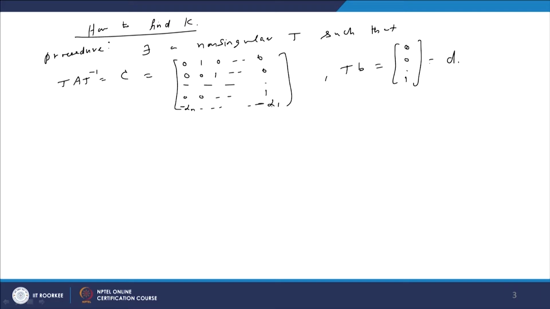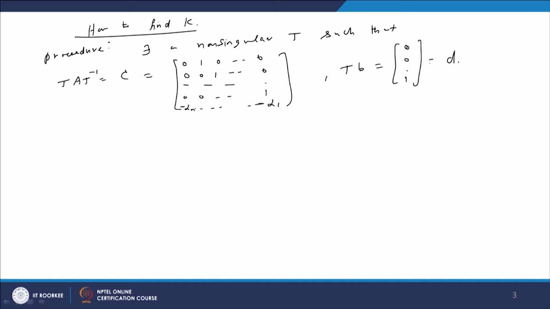So here you can easily see that alpha 1, alpha 2, alpha n are the coefficients of the characteristic polynomial of the matrix C. In other words, they are the coefficients of the characteristic polynomial of matrix A, because A and C are similar matrices, they will have the same eigenvalues. So the characteristic polynomial is the same for both of them. So the coefficients of the characteristic polynomial form the last row of the matrix C.